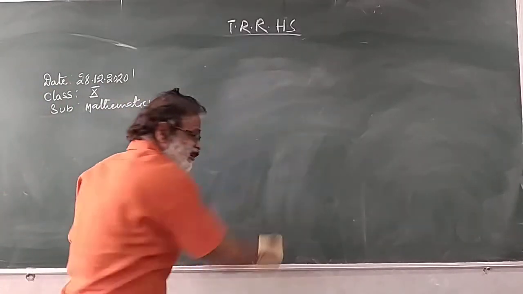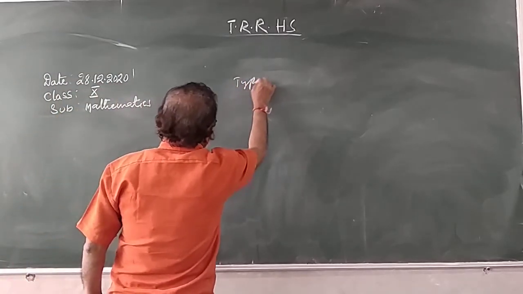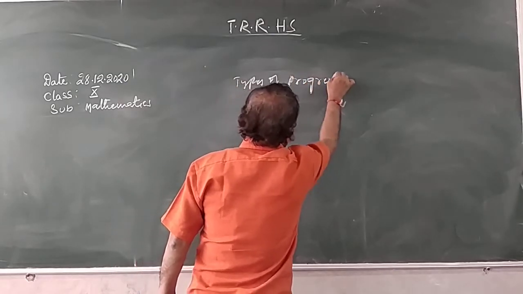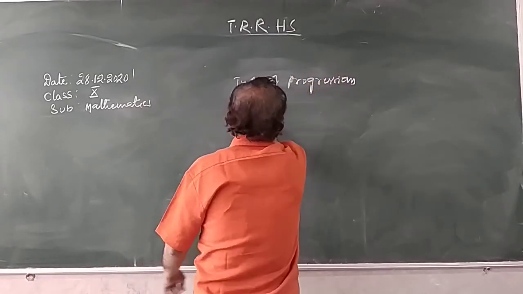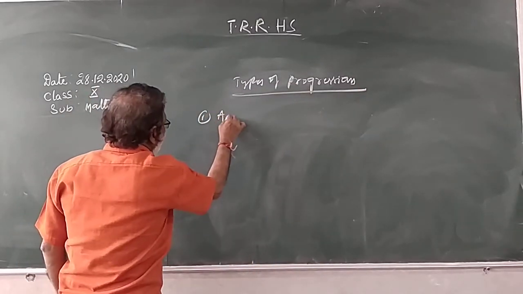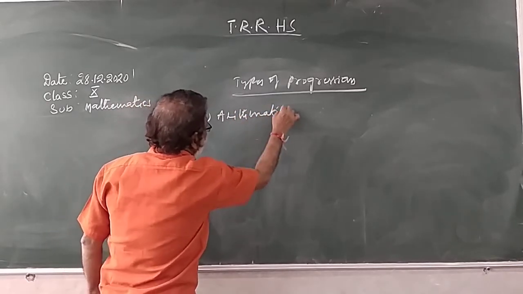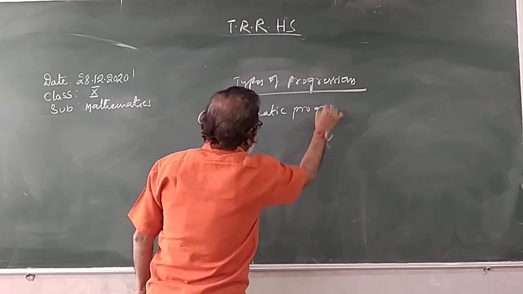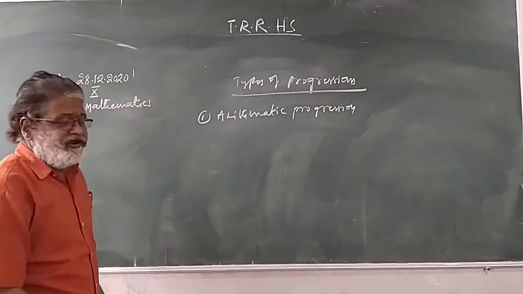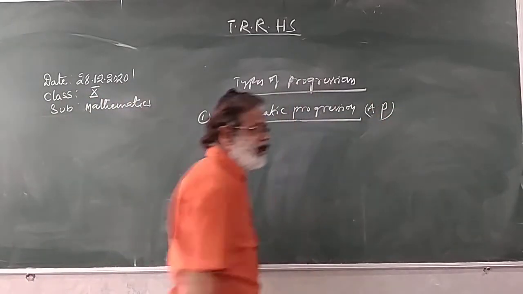Now, types of progressions. Types of progression, children. First one, arithmetic progression. What is arithmetic progression? Shortly it can be written as AP.